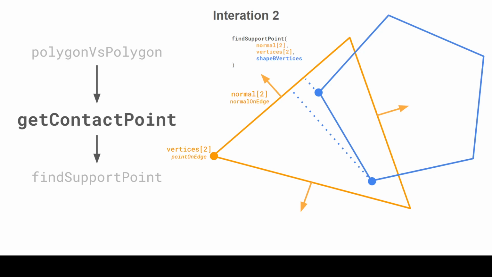And then if there's a support point, we will check if the current minimum penetration is greater than the penetration depth of the found support point. Then you're going to set the minimum penetration to the found support point penetration depth and create the contact for that. Okay, and that's what we're going to do now.